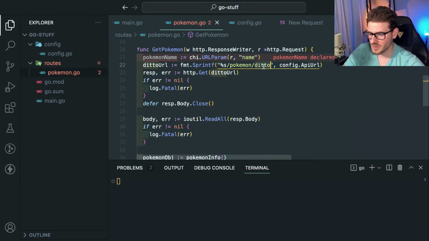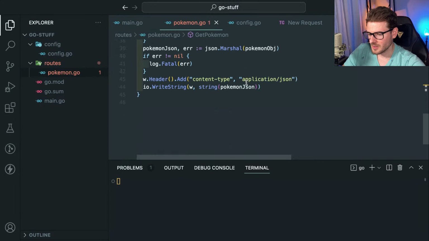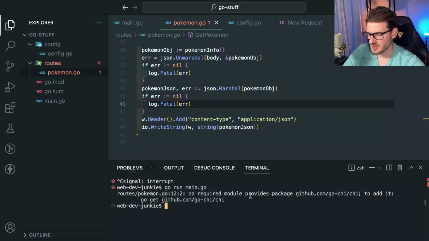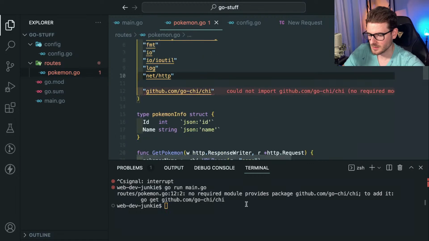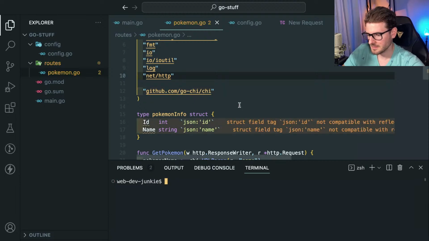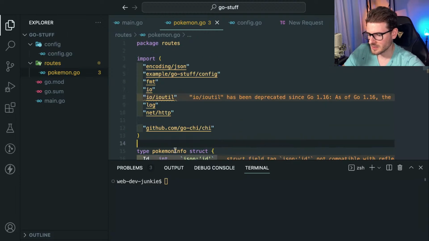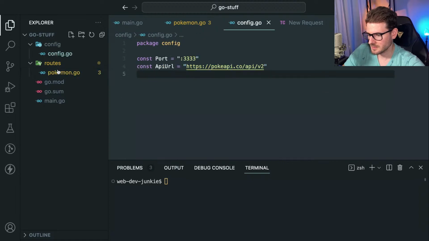So let's do this, %s, pass that in. And let's see if this works. So if I restart my server, no required module provides package. Wait, what? Go mod tidy. How come I had to run that twice? Oh, hold on.